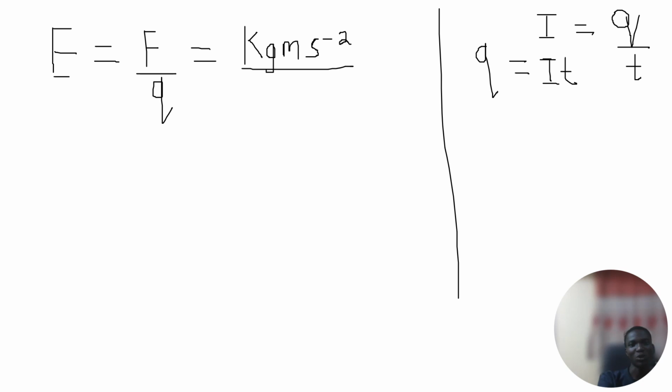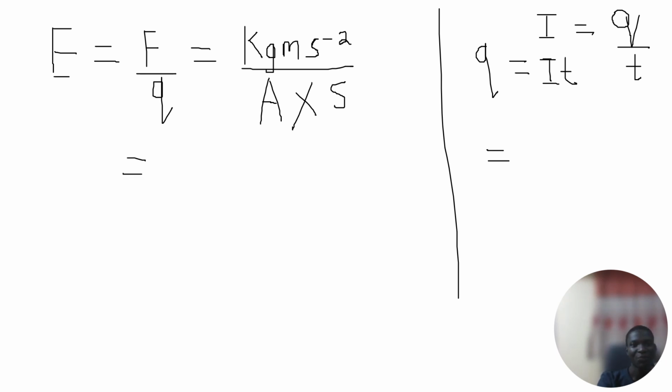So if Q equals IT, I is current, that is electric current, a fundamental quantity, and the unit is ampere. So we can write it as capital A. The unit of current is capital A, and the unit of time is seconds. So that should be A times S. S is seconds. Okay. The next thing is to try to work around this.